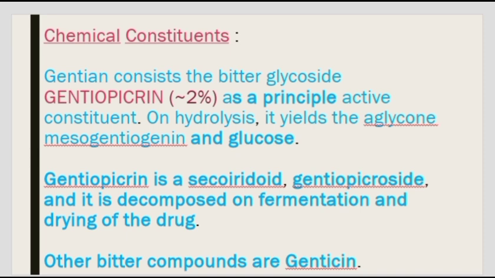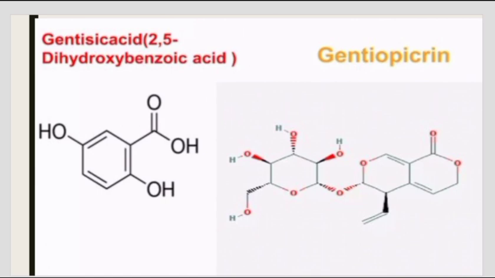Gentiopicrin is a secoiridoid glycoside, gentiopicroside, and it is decomposed on fermentation and drying of the drug. Other bitter compounds are gentisin. This is the structure of gentiopicrin, a chemical constituent of gentian.